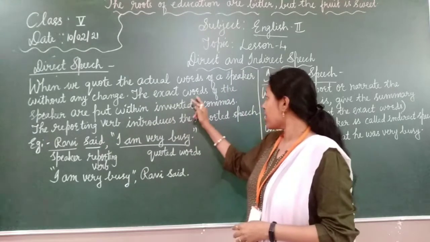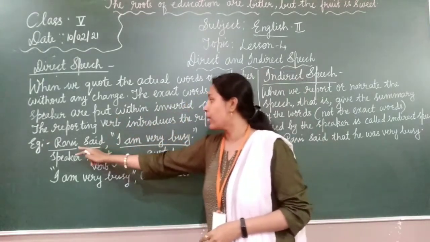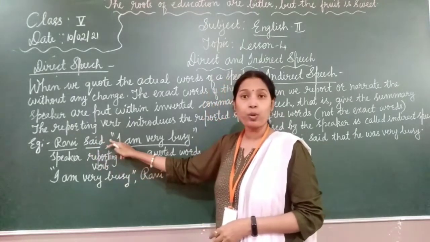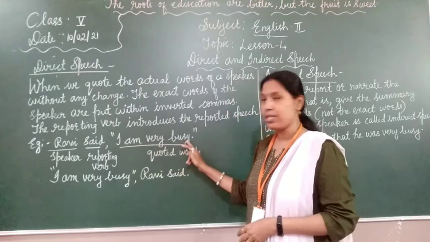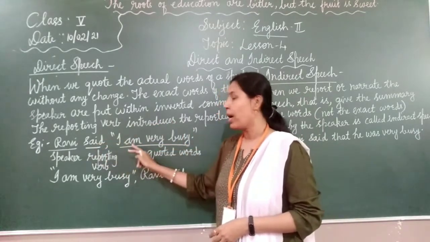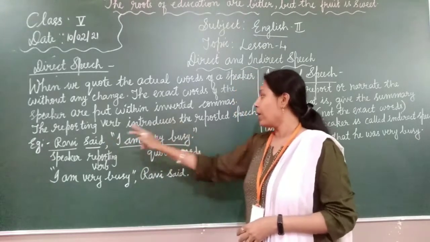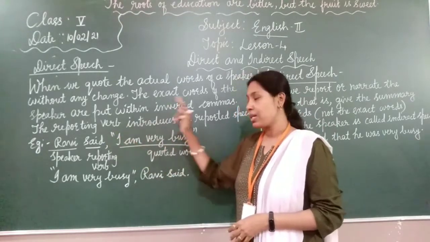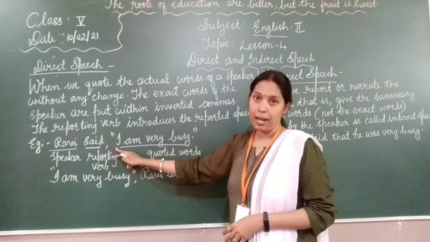And the exact words of the speaker are put within inverted commas. Whatever Ravi said, we have to put within inverted commas. "I am very busy" is what Ravi said. Here we have to start the inverted commas and end them. Then the first letter should be a capital letter.